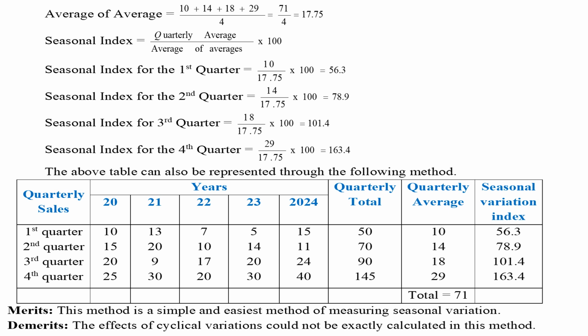Merits. This method is a simple and easiest method of measuring seasonal variation. Demerits. The effects of cyclical variations could not be exactly calculated in this method.